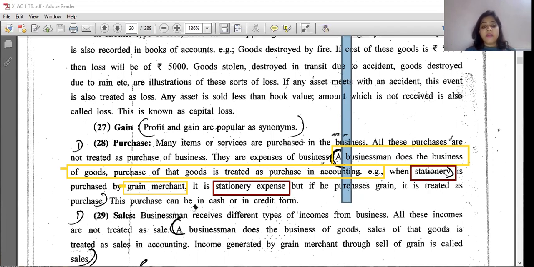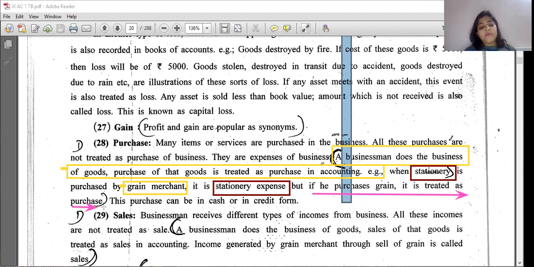If he purchases grain, it is treated as purchase.